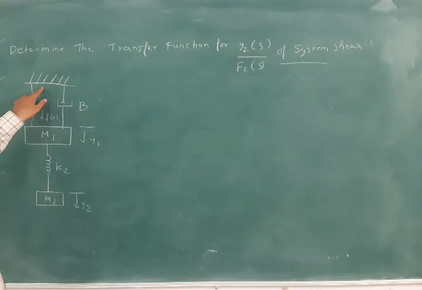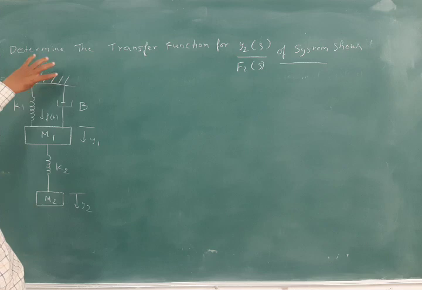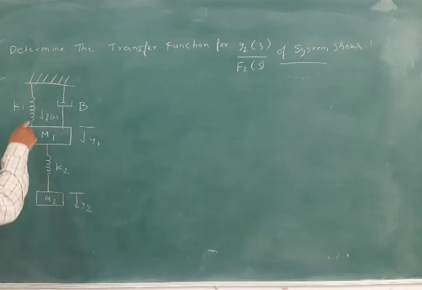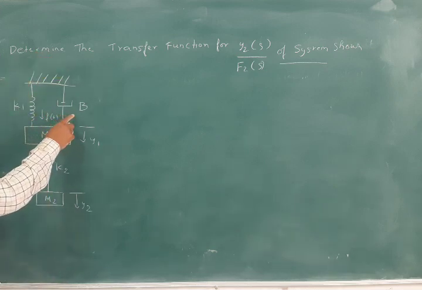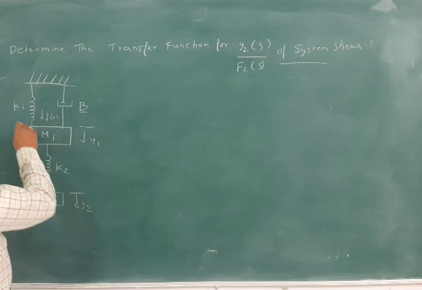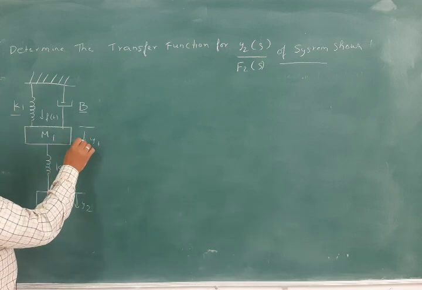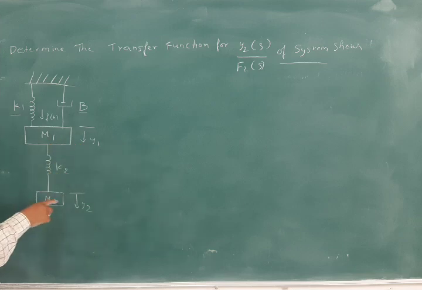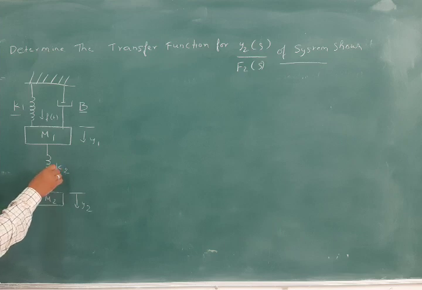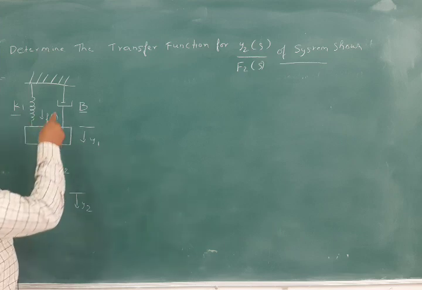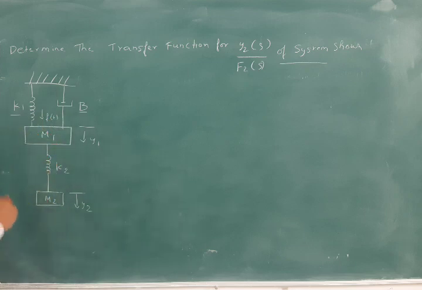You can see that here one mechanical system is connected, where we are having some support here, and we will be having one spring, a dash pot here, and this is coefficient b, and it is a stiffness coefficient, and also here mass is m1 and the displacement is y1 here vertically, and here you are having displacement y2 for another mass m2, and the spring constant is k2 here. You can see that spring constant is k2 for the other spring. So here two springs, one dash pot and two masses are there. We have to derive the transfer function for this.